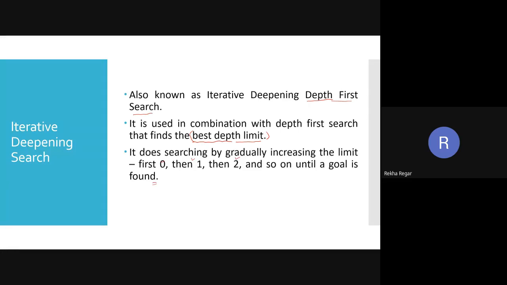It means you have two types of search. One is informed search, one is uninformed search. So what is the category of this search?